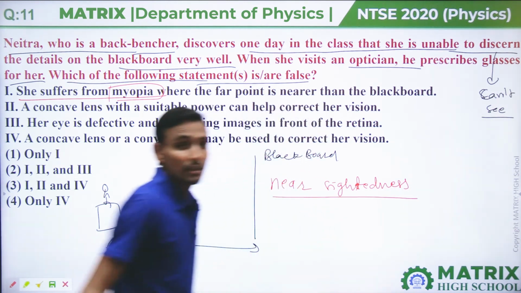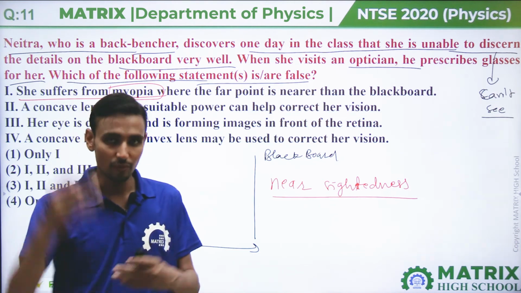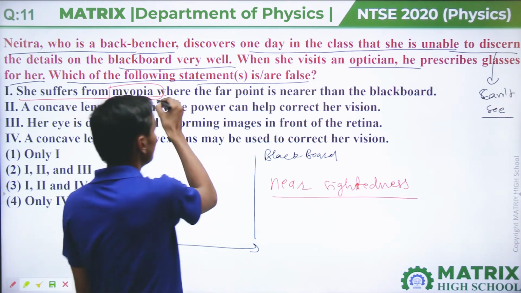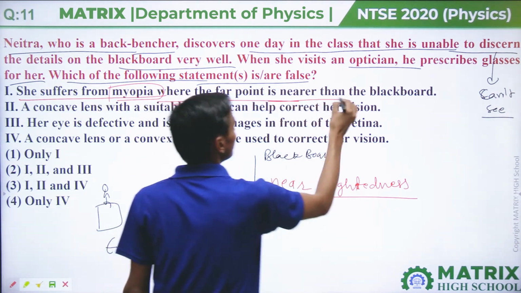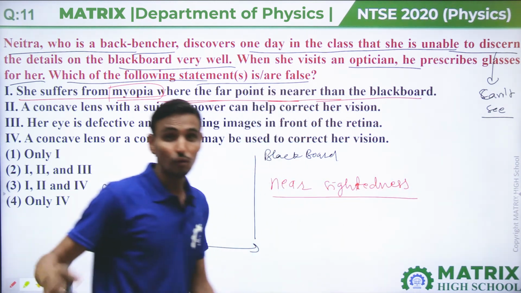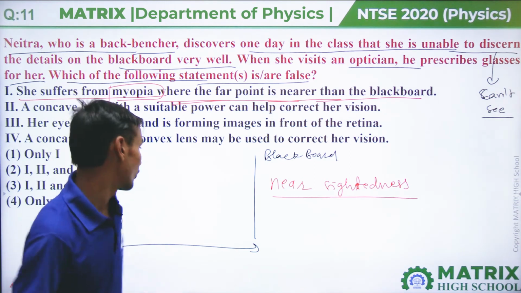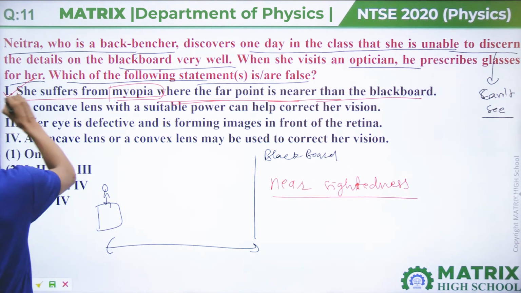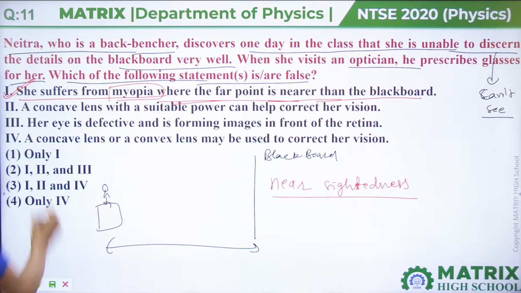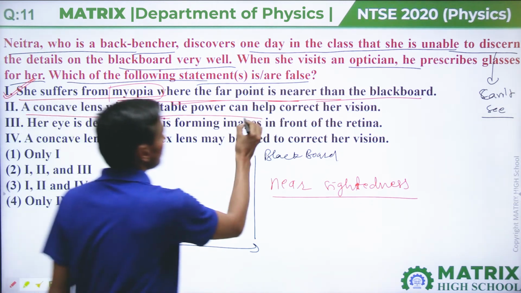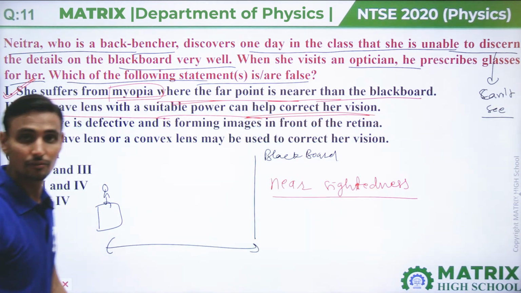So he can't see near objects where the far point is nearer than the blackboard. So her far point is near from the blackboard. So the first statement is correct. A concave lens with a suitable power can help correct her vision.